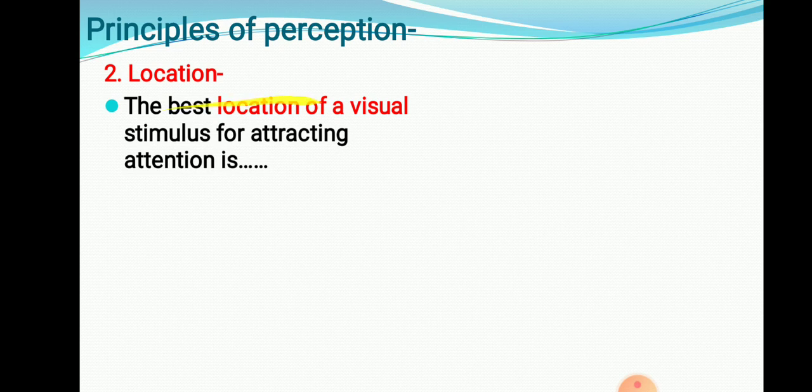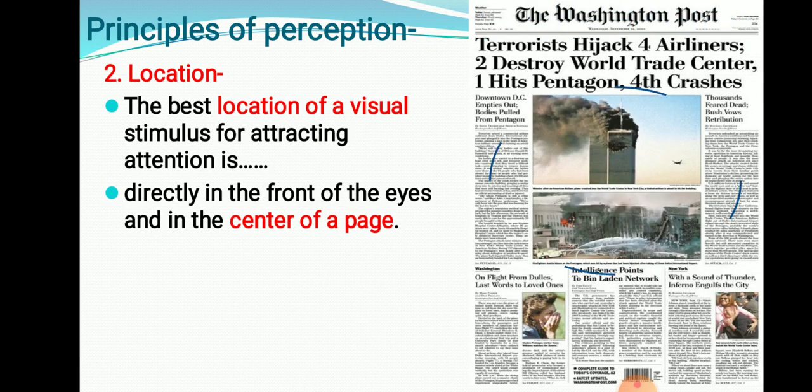The best location of a visual stimulus for attracting attention is directly in front of the eyes or in the center of the page. Where is the best location? If you put that image or message at the center of the page, like this, we immediately see the center of the page. We are not going to read this one, this one, this one first. First of all we see this picture, and then we read the rest of the data. That is the most important.